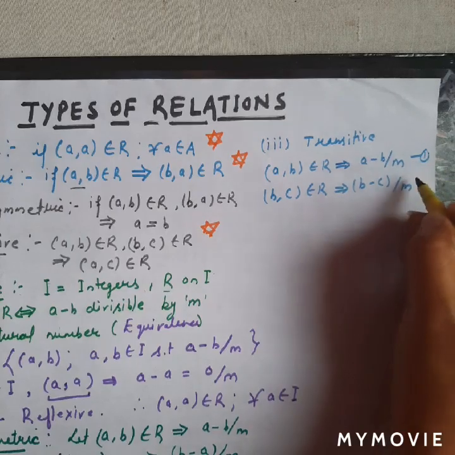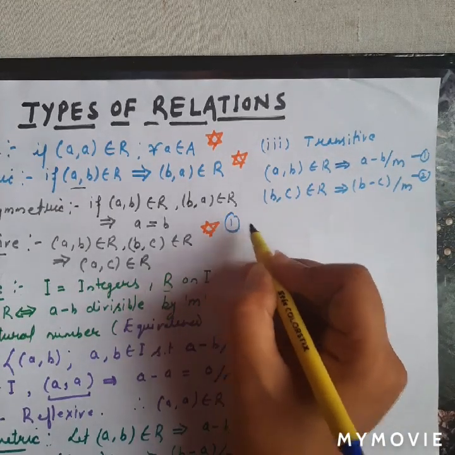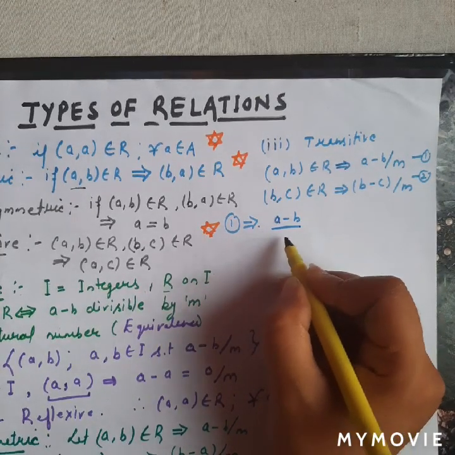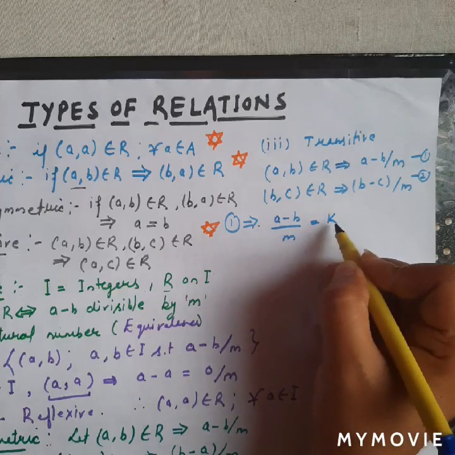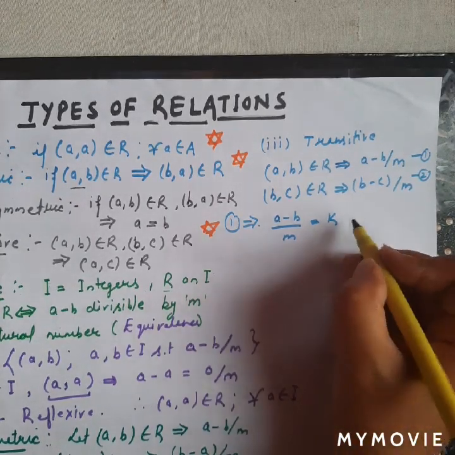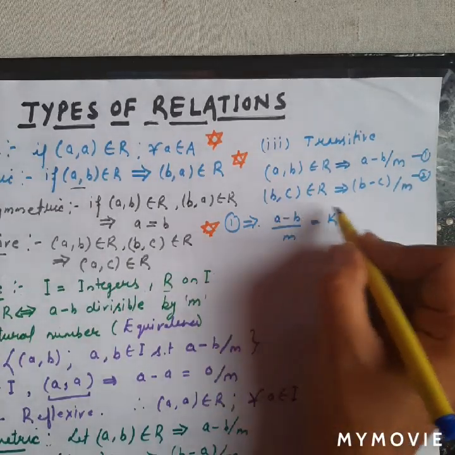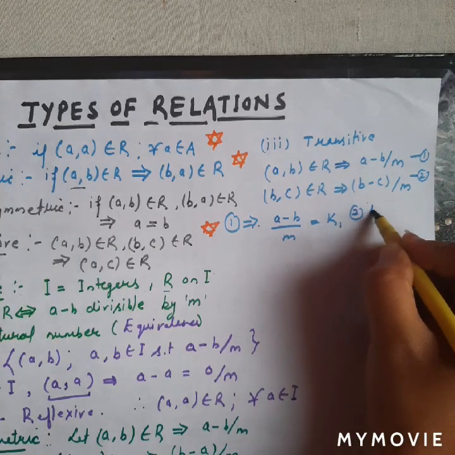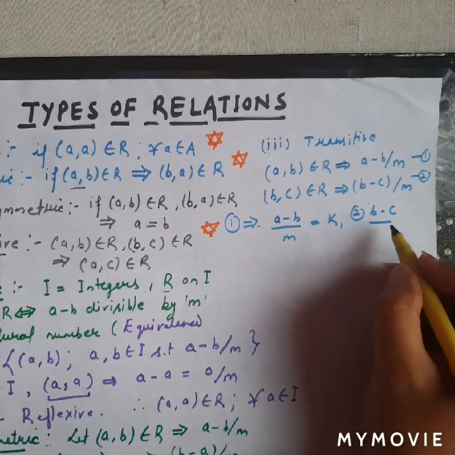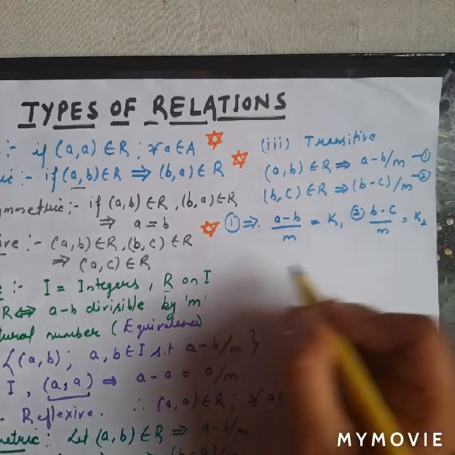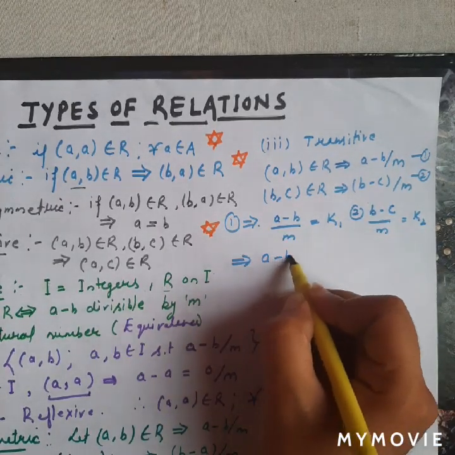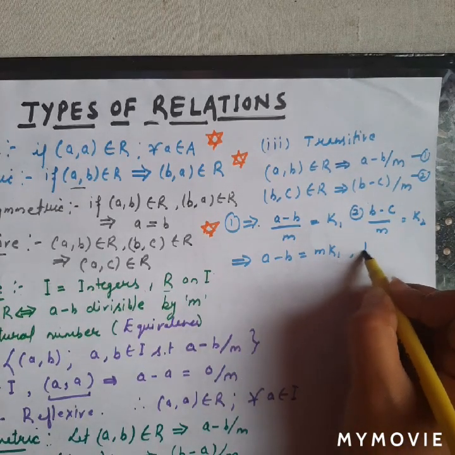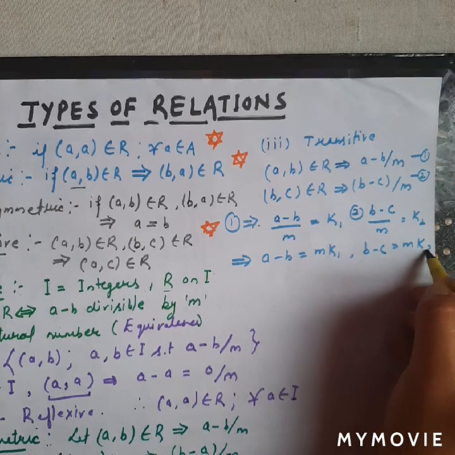So from 1 and 2, from 1 can I write A minus B divided by M? The quotient of this division is equal to K, or let us say K1. And as per equation 2, B minus C divided by M is equal to K2. So here I want to write A minus B is equal to MK1, and the second equation is B minus C is equal to MK2.